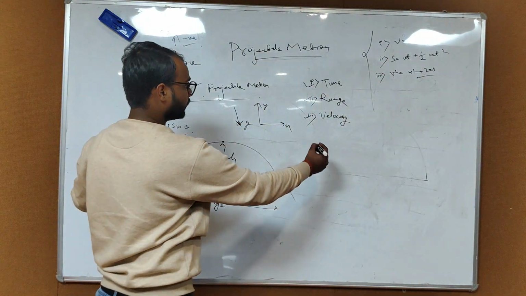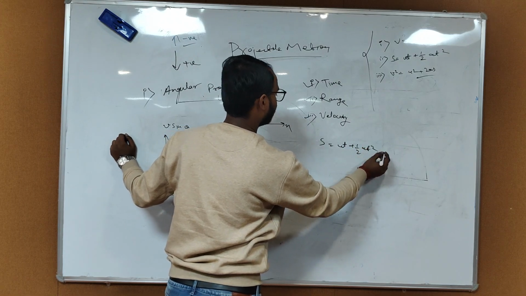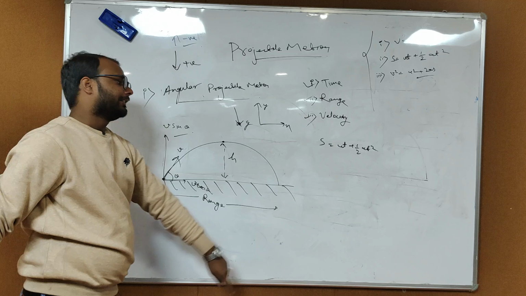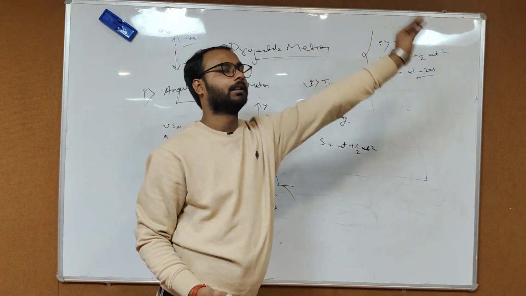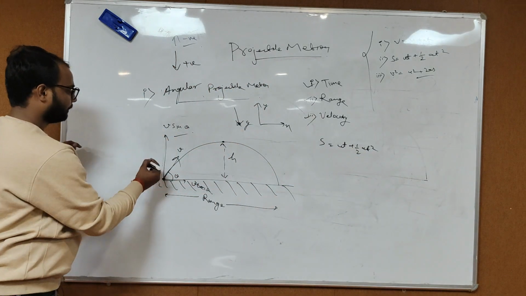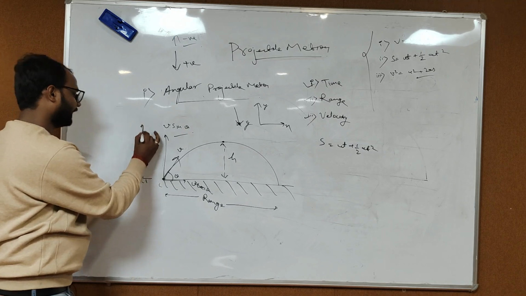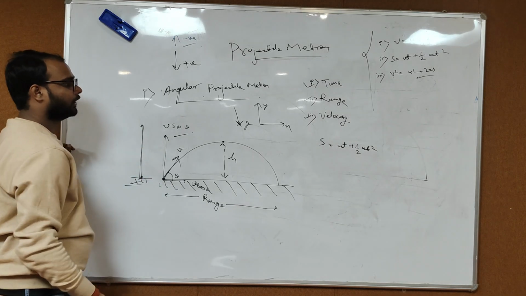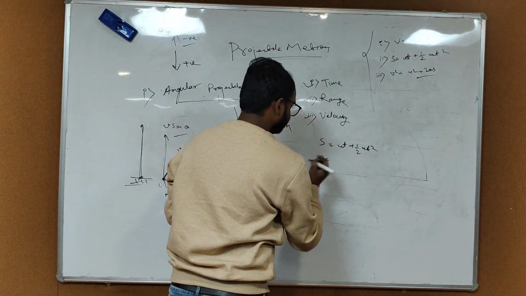So for time calculation we will use the second formula here. So s is equal to ut plus half at square. But what's the actual displacement here? The ball is thrown from the ground and returning to the same level. So the actual displacement here is 0. Ball is going here and there and then again to the same level. So the displacement is equal to 0 here.